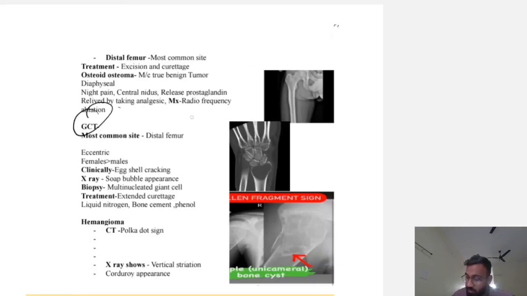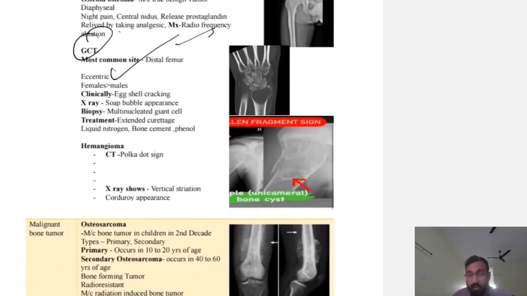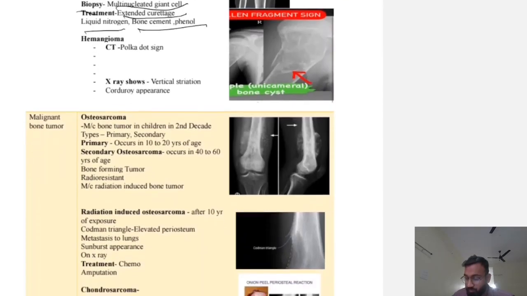GCT, giant cell tumor: the most common site of origin is the distal femur, then the distal radius. It has an eccentric origin and is most commonly seen in females. The patient presents with X-ray cracking and a soap bubble appearance, and biopsy shows multinucleated giant cells. Treatment is by extended curettage, liquid nitrogen, bone cement, and phenol.